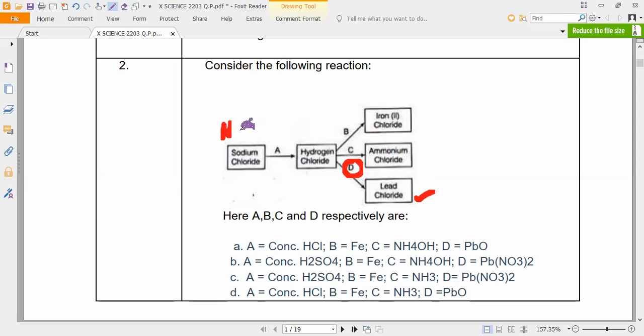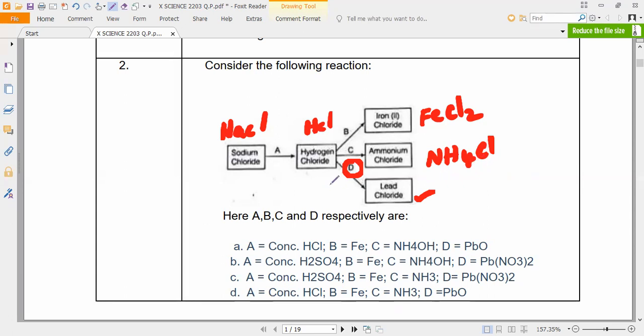Okay, write the formulas. NaCl, hydrochloric acid, HCl. Next, iron chloride: iron 2 chloride, FeCl2. Ammonium chloride: NH4Cl. Now you want to get NH4Cl.